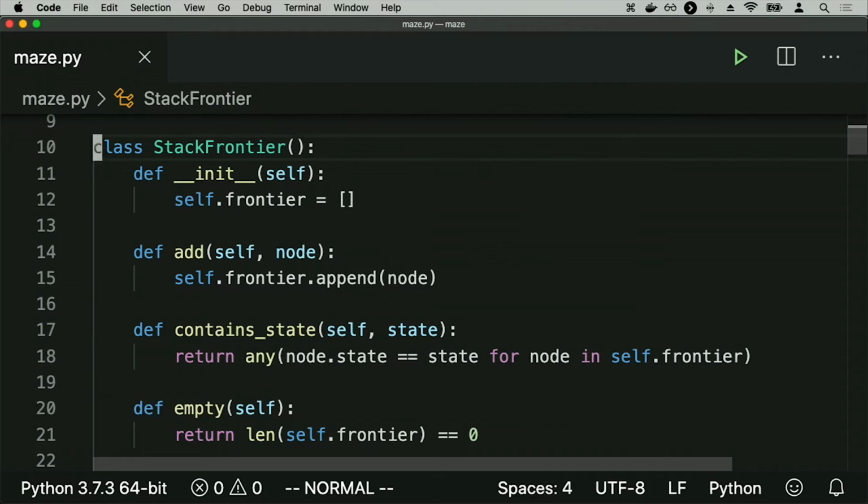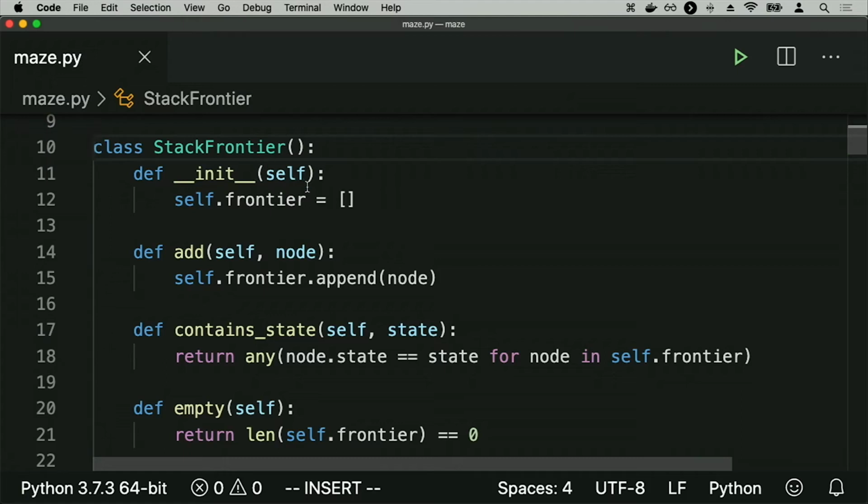frontier. And if unfamiliar, a class is a way for me to define a way to generate objects in Python. It refers to an idea of object-oriented programming, where the idea here is that I would like to create an object that is able to store all of my frontier data, and I would like to have functions, otherwise known as methods, on that object that I can use to manipulate the object.